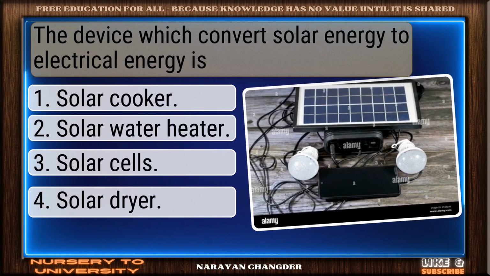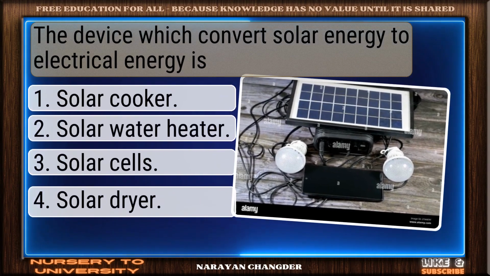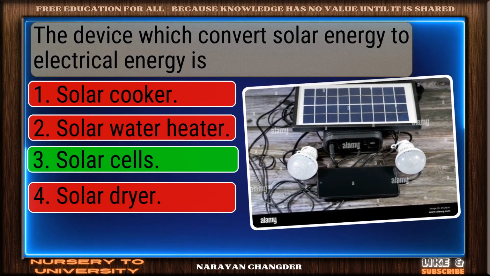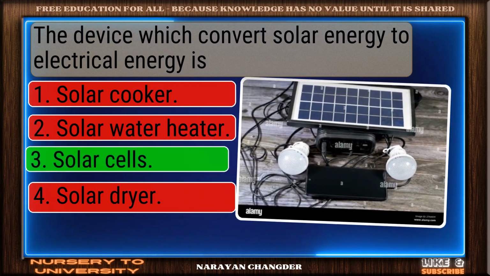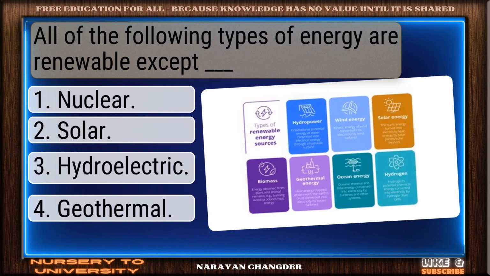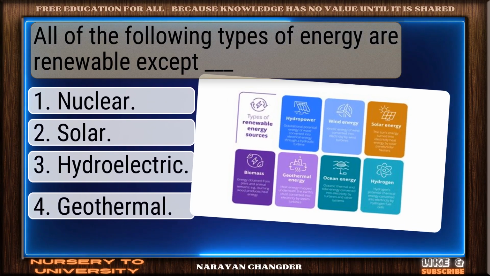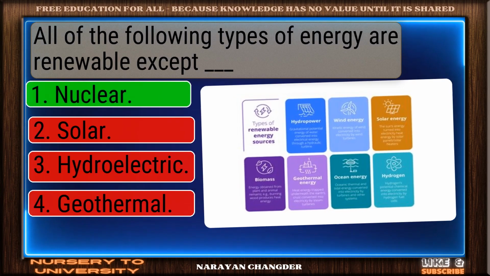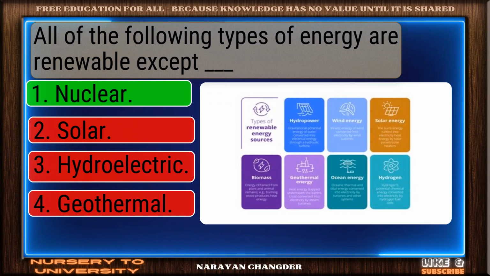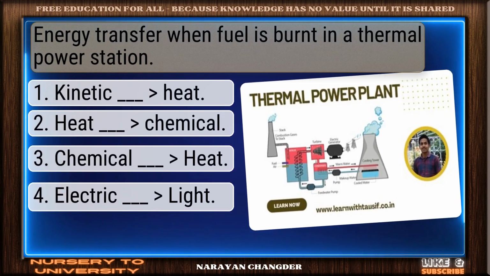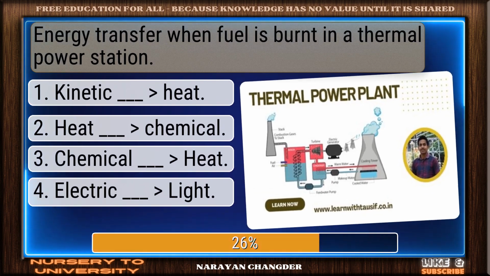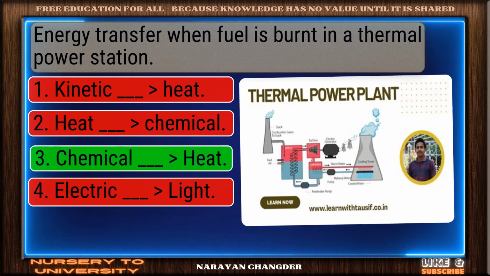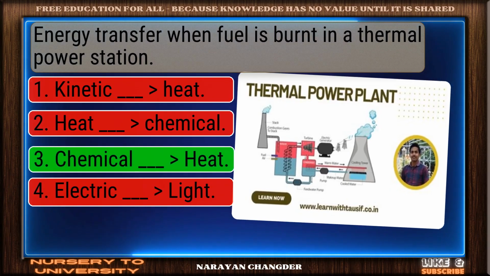The device which converts solar energy to electrical energy is... Exactly. Solar cells make sense. All of the following types of energy are renewable except Dash. On track. Nuclear is correct. Energy transfer when fuel is burnt in a thermal power station. Nicely done. Chemical to heat is solid.